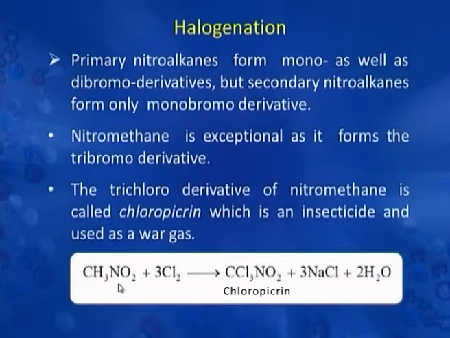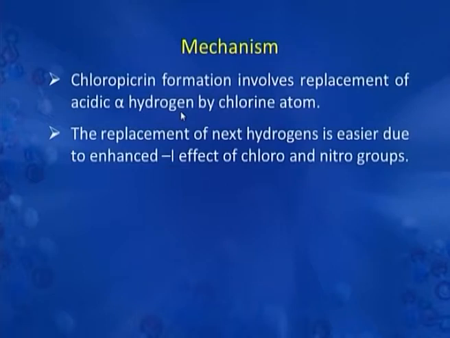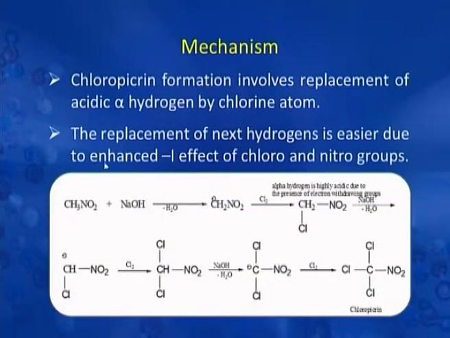This is nitromethane, which when reacted with chlorine forms chloropicrin. Chloropicrin actually is formed by the replacement of all the 3 alpha hydrogens by chlorine. The mechanism of halogenation, or mechanism of formation of chloropicrin, involves the replacement of acidic alpha hydrogen from the nitro compound by chlorine atom. The replacement of the next hydrogen is easier due to enhanced -I effect of chloro and nitro group. We will discuss it with the help of this example.